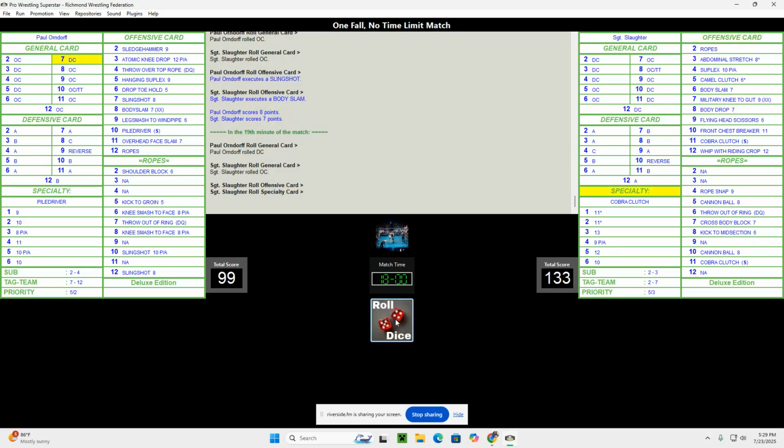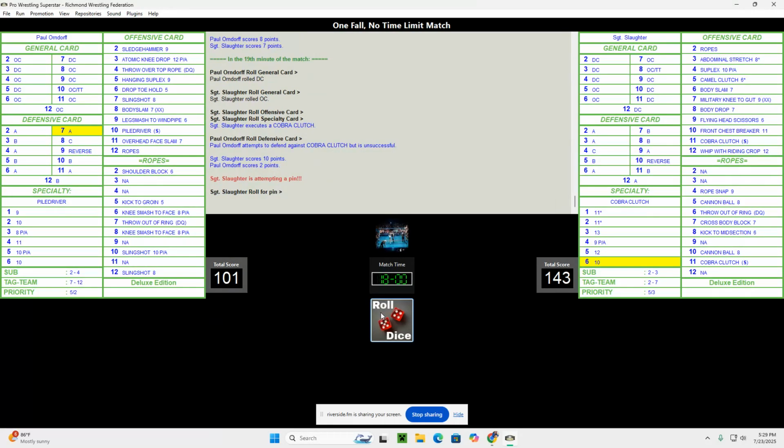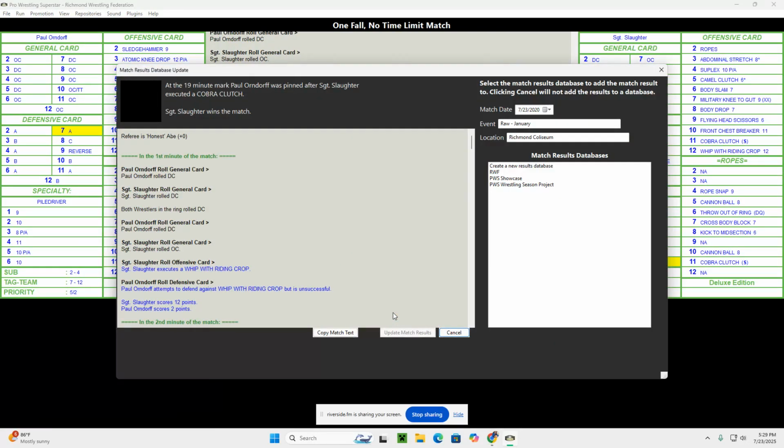And let's see. Sergeant Slaughter going to the Cobra Clutch. This will be a 10-pointer. Yes, he's going to go for it. Now his pin is up to 58.4, so let's see if he can do it. There it is. Paul Orndorff at the 19-minute mark was pinned by Sergeant Slaughter, who used his Cobra Clutch.